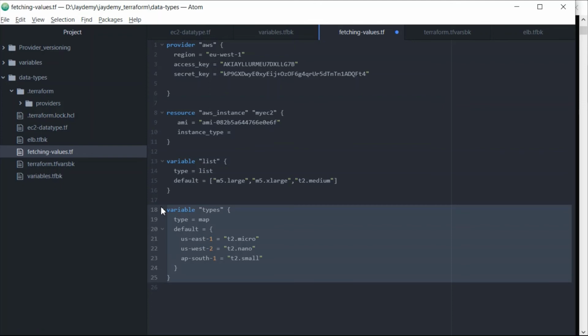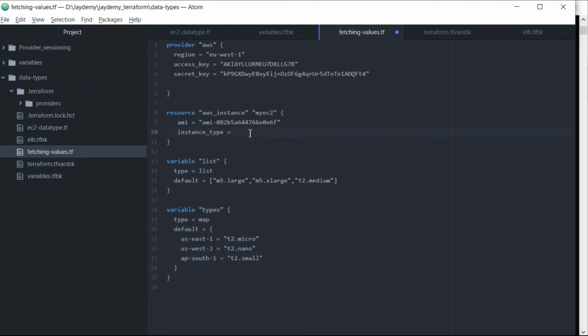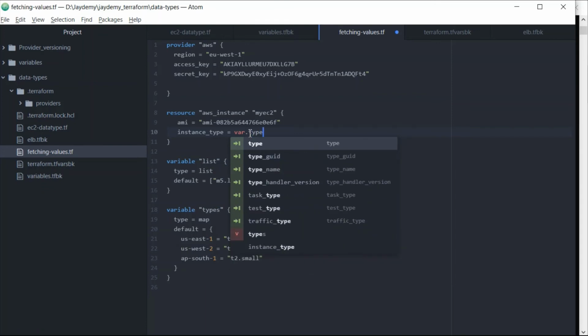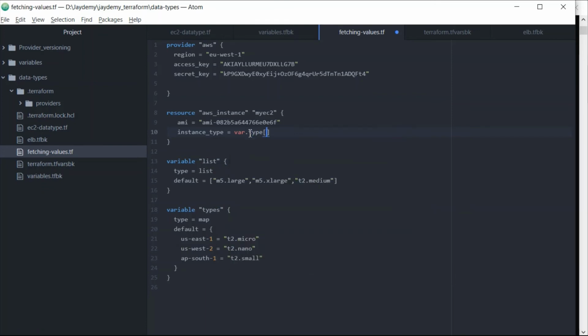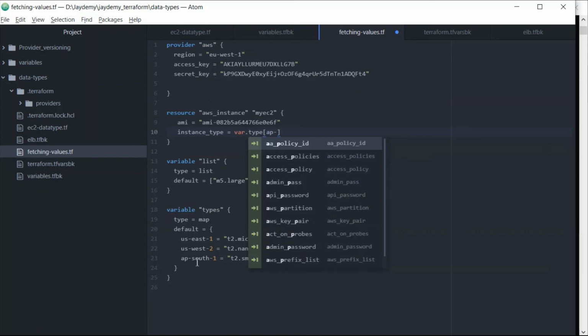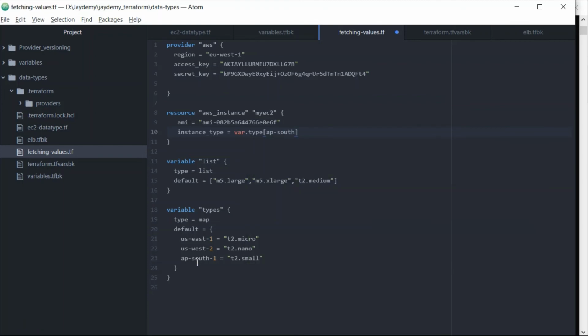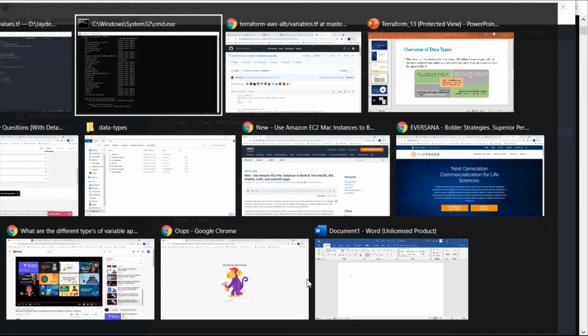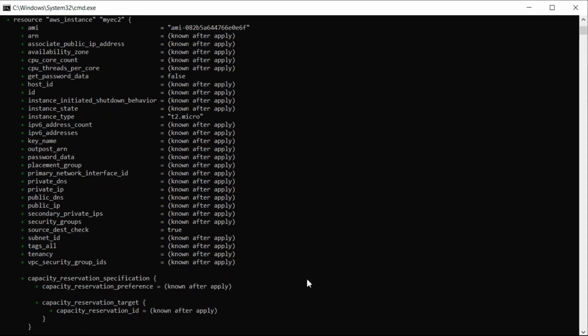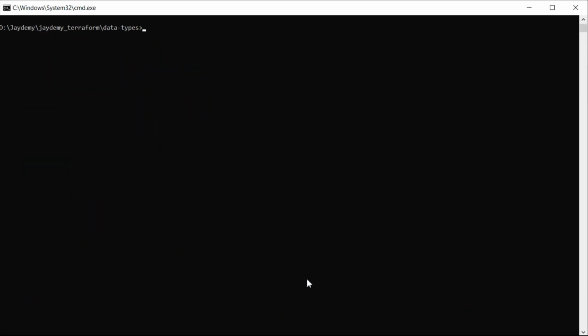From the map. We have a map here, right? How will we fetch from the map? Let us see. var.types. If I want to create my EC2 as a t2.small, I want to use ap-south-1. Okay, let us save this one, go back here, and again run terraform plan. This time what will happen?